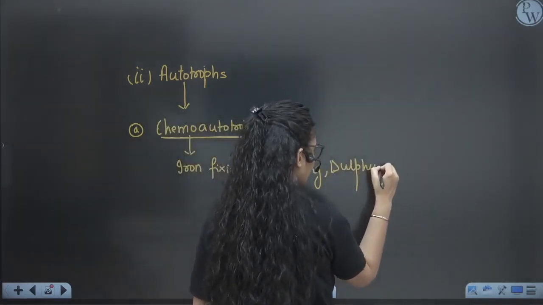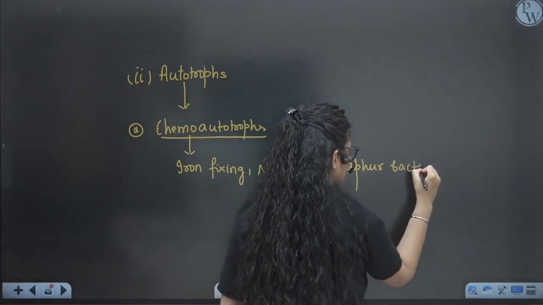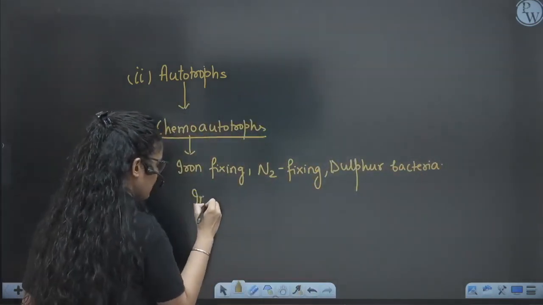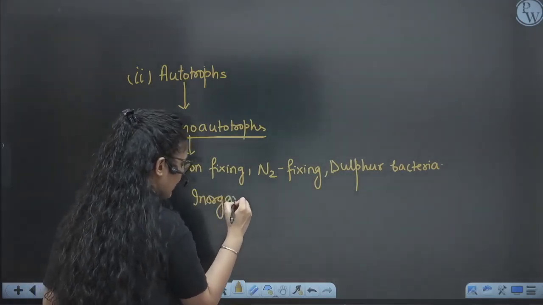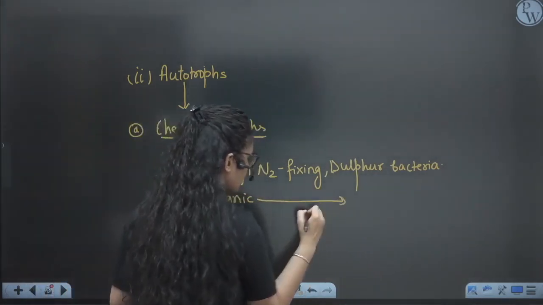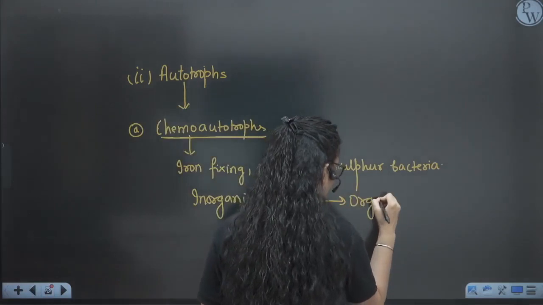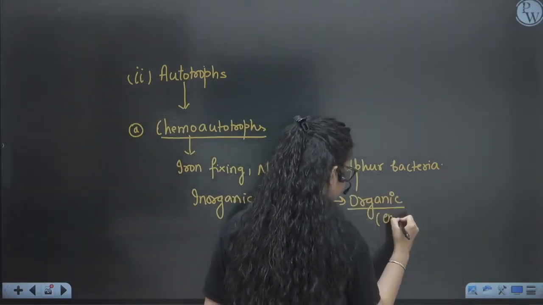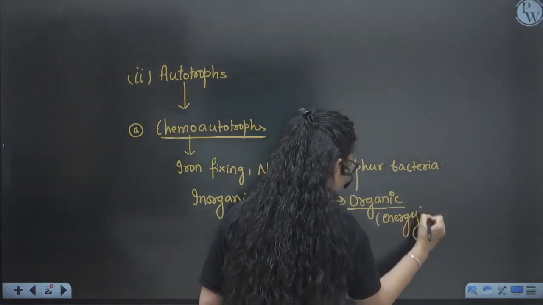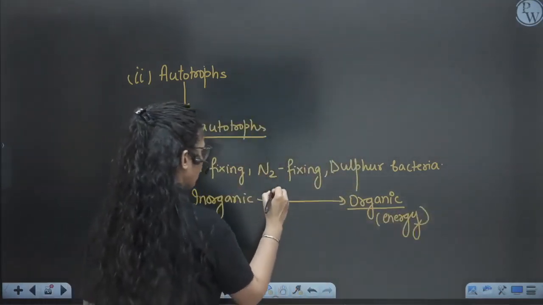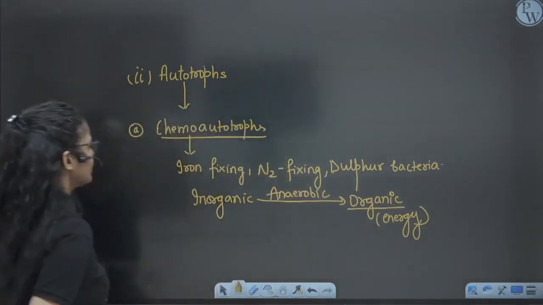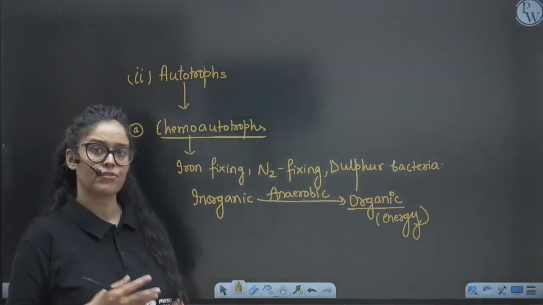All these are using inorganic chemicals to form organic matter. So they are converting inorganic to organic for energy. This is their food. And it is also happening in anaerobic condition, right? Everything is happening in the anaerobic condition. There is no oxygen as of now.